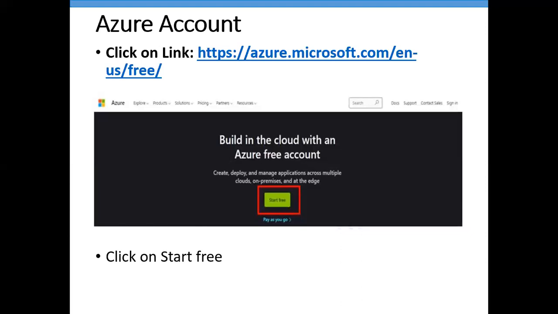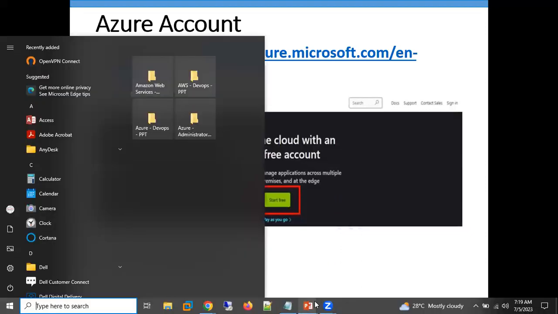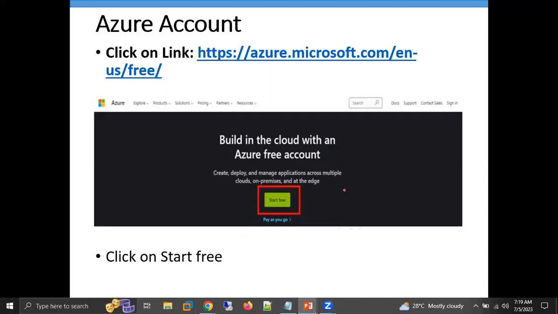Can you please repeat? So once your 30 days are complete, you need to upgrade your subscription to pay as you go. And whenever you're using any service, if that particular service comes under the free quota, and you're using within the free quota which they have assigned, then they are not going to charge you.